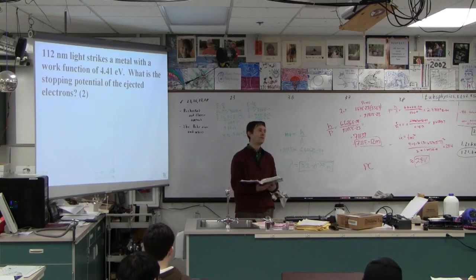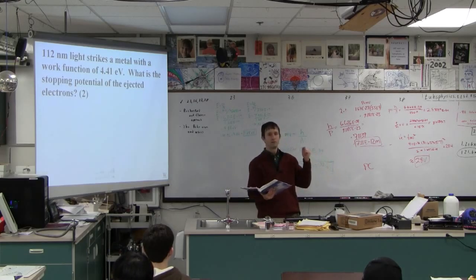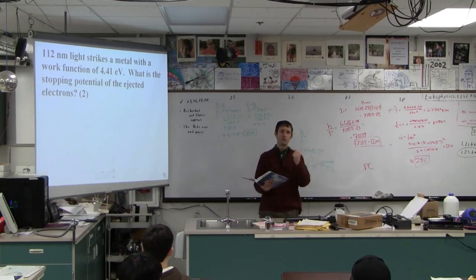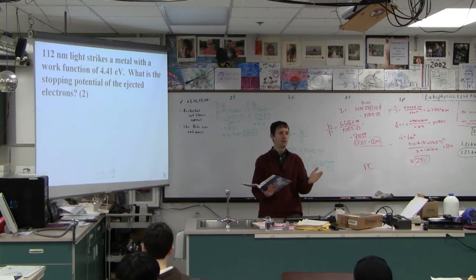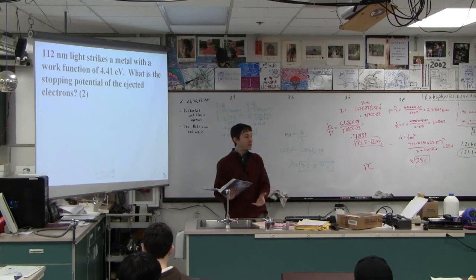But first off, what do they mean by threshold frequency? What are they talking about? Threshold frequency corresponds to wavelength, right? So the shorter the wavelength, the bigger the energy, correct? So threshold frequency or threshold wavelength, what they're talking about is that photons with energy less than that don't eject electrons at all. Why not? They don't have enough energy to do what? To get them off the surface, right?